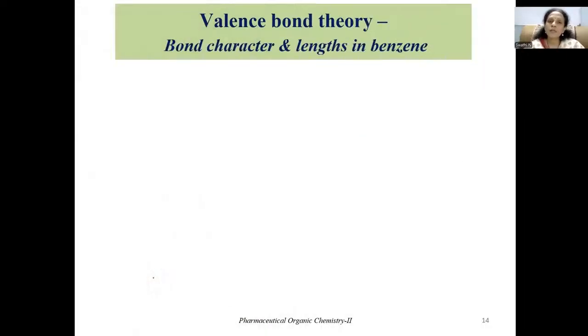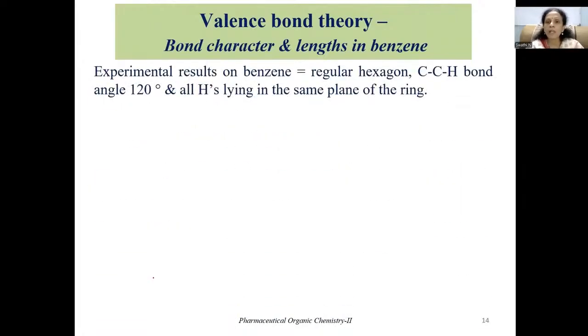The third theory is known as valence bond theory, where scientists came to know the exact bond character and bond lengths in case of benzene. Based on the X-ray crystallographic studies on the structure of benzene, we came to know that benzene consists of a regular hexagon where the carbon-carbon-hydrogen bond angles are 120 degrees. And all hydrogens are lying on the same plane. That means benzene is a planar, flat molecule.